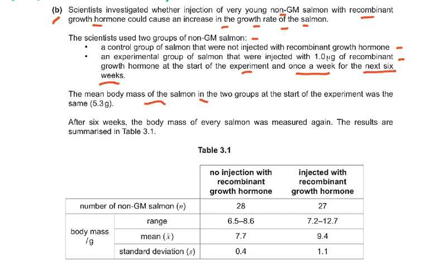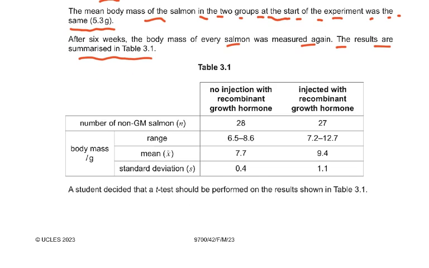The mean body mass of the salmon in the 2 groups at the start of the experiment was the same, 5.3 grams. After 6 weeks, the body mass of every salmon was measured again. The results are summarized in table 3.1. So we've got all these figures here: number of GM salmon, body mass, range, mean, standard deviation.